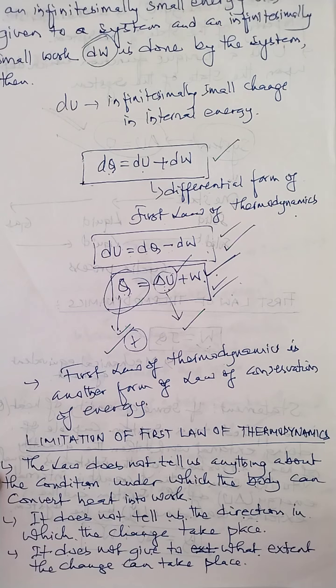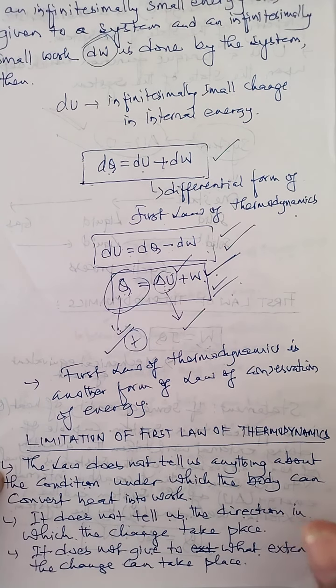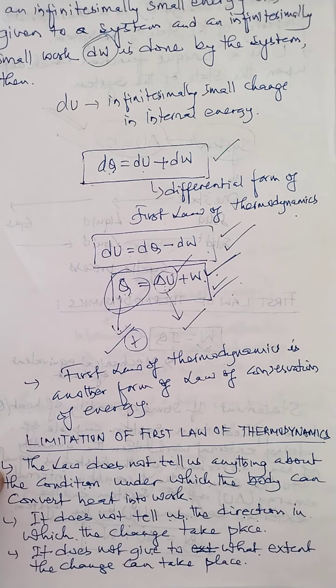Although the first law of thermodynamics is another form of the law of conservation of energy, it gives the relation between heat and work, and this law simply says that without doing some external work, heat cannot be produced. But even then, there are some limitations of the first law. So these are the detailed explanation, statement, significance, and limitations of the first law of thermodynamics.